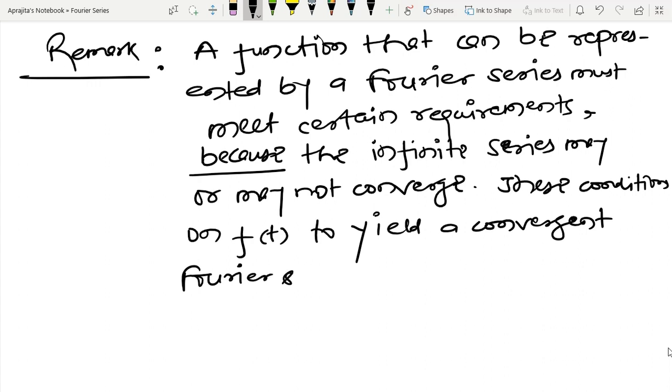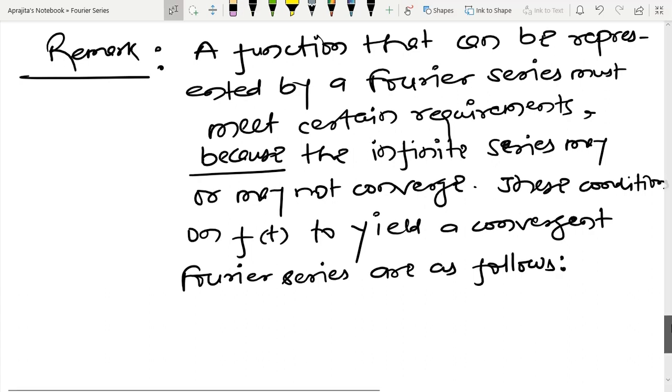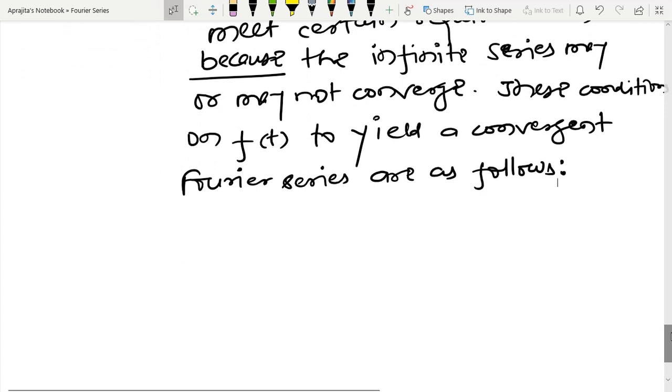After defining the Fourier series, our problem has now turned to the convergence of this infinite series. So basically I have to generate some kind of condition such that this infinite series is going to converge somewhere or become convergent.